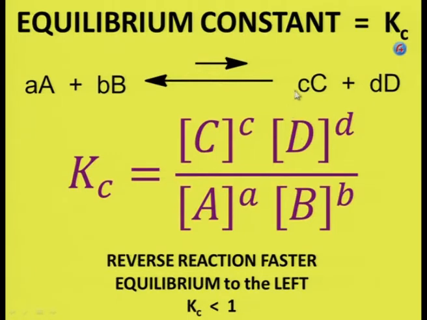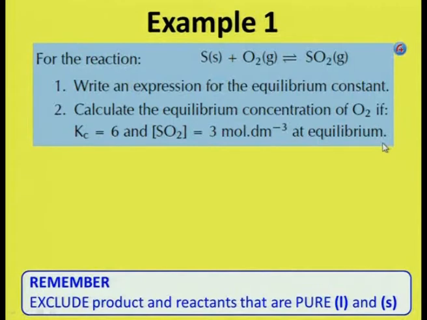If the equilibrium is lying towards the left side, it means that the reverse reaction is faster, and it means that Kc would be smaller than 1, because C and D now have lower concentrations because they are forming A and B. Let's do a quick example.